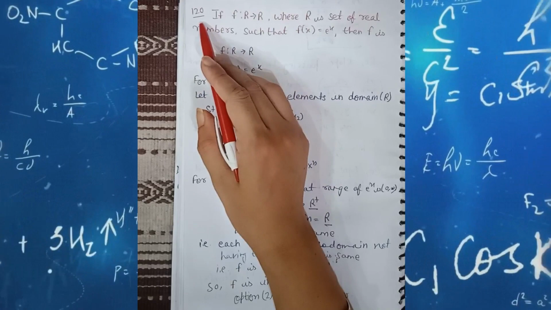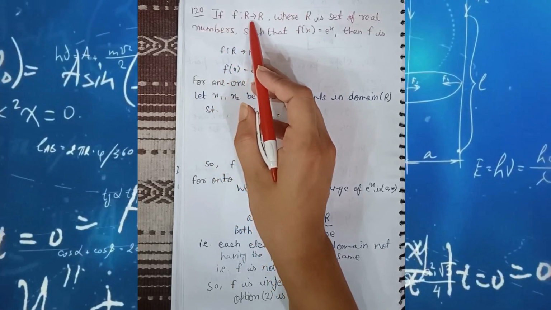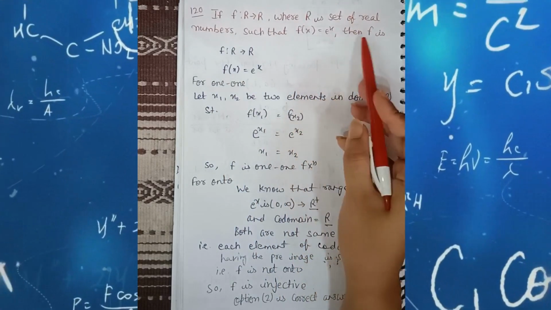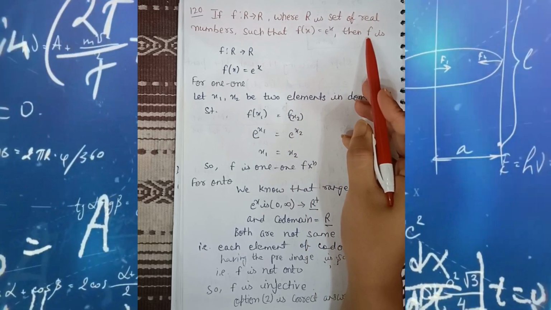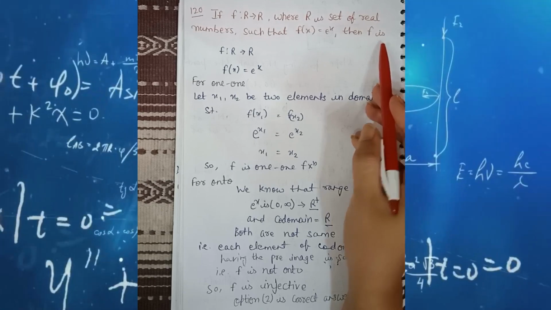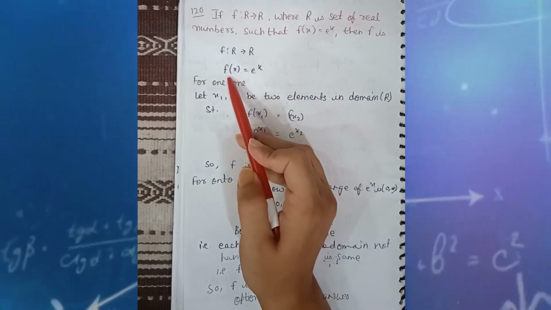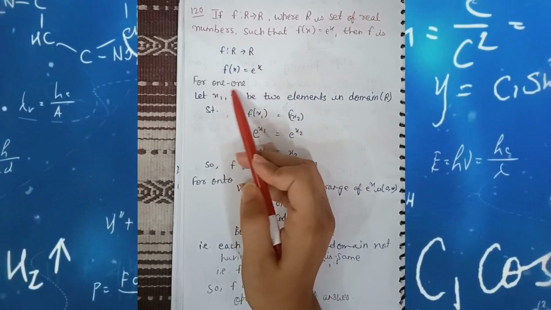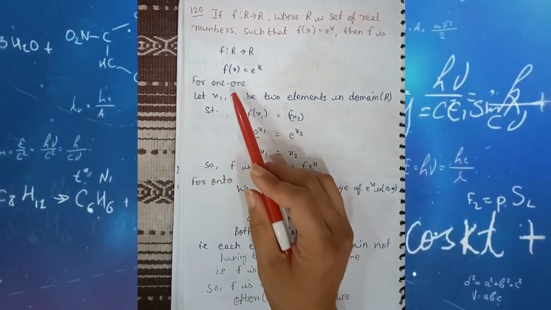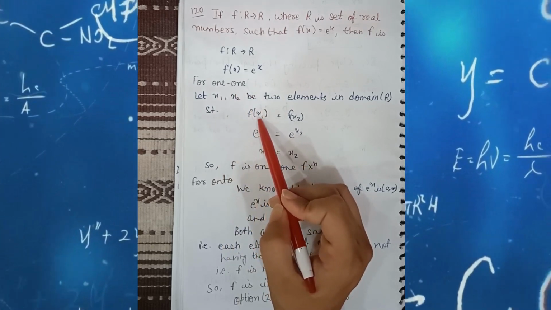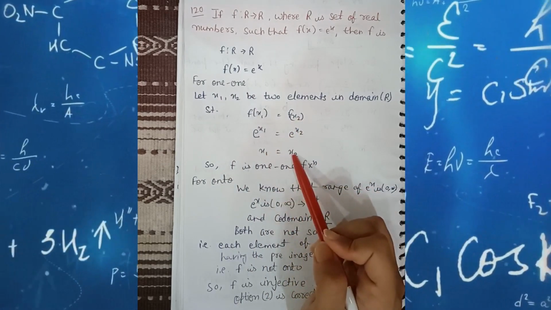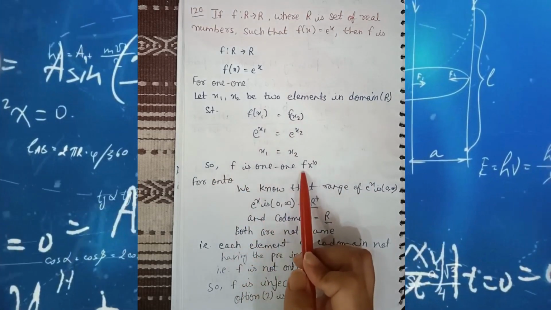Question number 120. If function f from R to R, where R is the set of real numbers, is such that f of x is equal to e raised to the power x, then we have to find which kind of function f is. That means one-one function, onto function, bijective function, or none of these. Firstly we take the function f of x is equal to e raised to the power x. For proving one-one, we take two elements x1 and x2, because in the one-one condition we take f of x1 equal to f of x2 and prove that x1 is equal to x2. Here we easily prove this condition, and that means f is one-one.